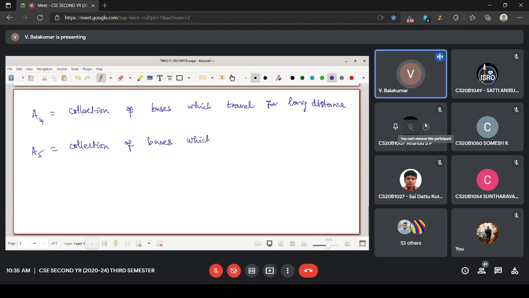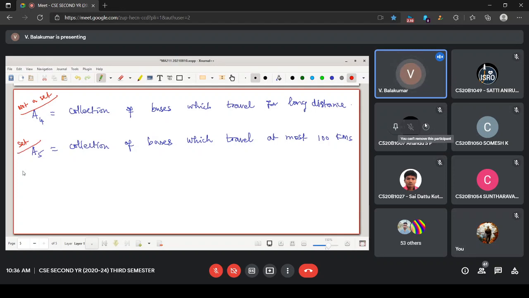Collection of buses which travel less than 100 kilometers, no? So let me say at most 100 kilometers. The same term, at most 100 kilometers. Fine. Then if I give a particular thing, you can decide. Instead of 100, you can use any number. But once you use it like this, then if I give an element, it is one bus. Okay. So actually, are you people following? This is not a set. This is a set.